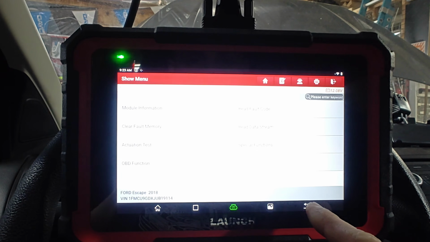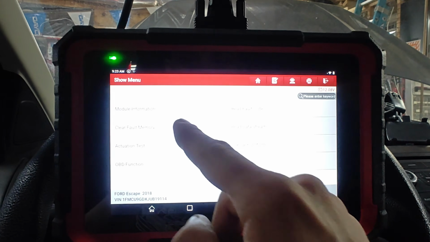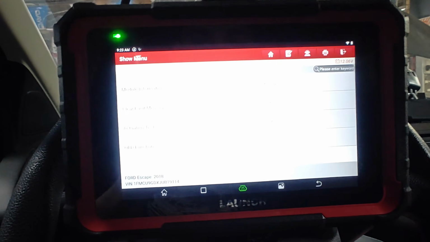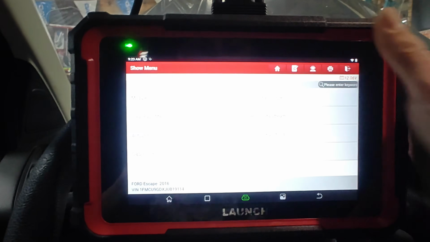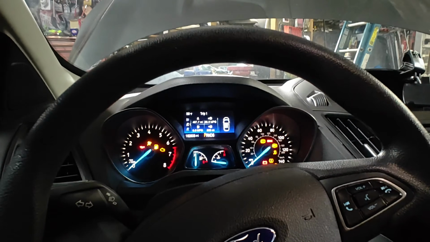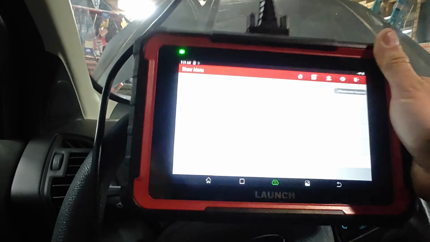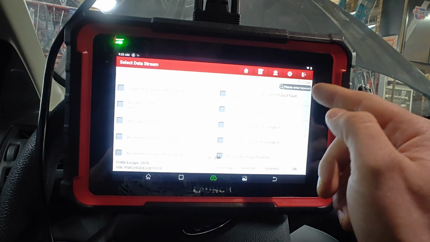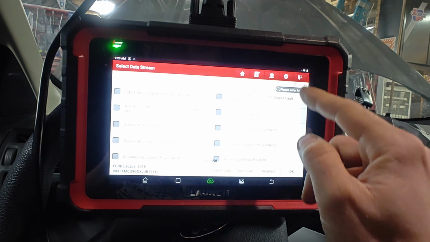Let's go back. Let's go to clear fault memory. Shut this off. Turn it back on. Let's see, did it go away? So now we don't have our high temp. That's weird. So why did it stay in like a high? That's weird.